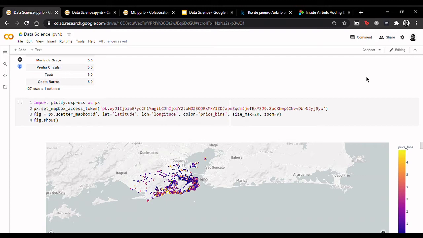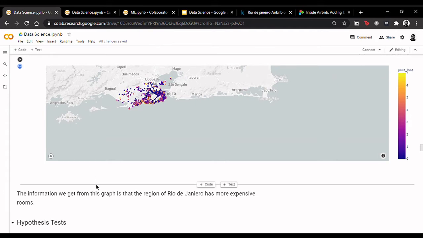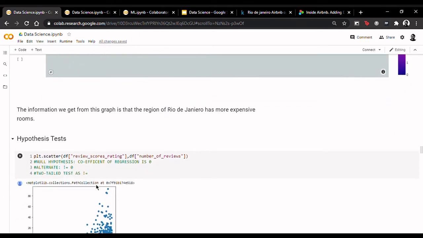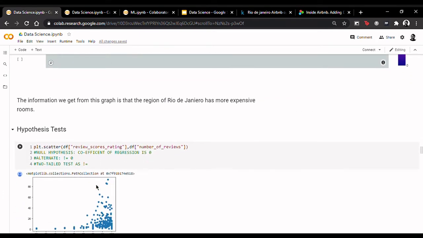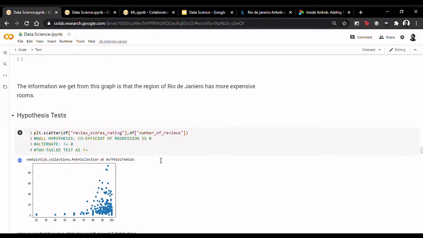The next thing we do is a hypothesis test. Now, a hypothesis test is used to check whether the hypothesis between the relations of two attributes of a dataset is plausible or not. Just for the sake of explanation, we have taken two attributes here, namely review scores rating and number of reviews, and we plot a scatter plot between these two attributes.